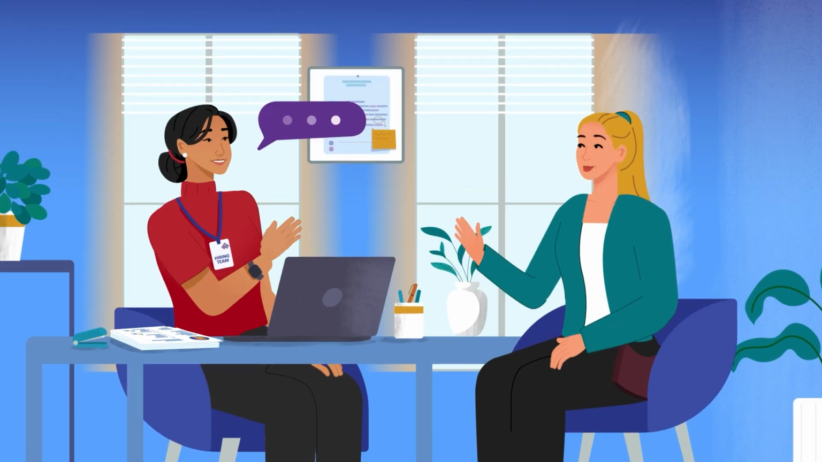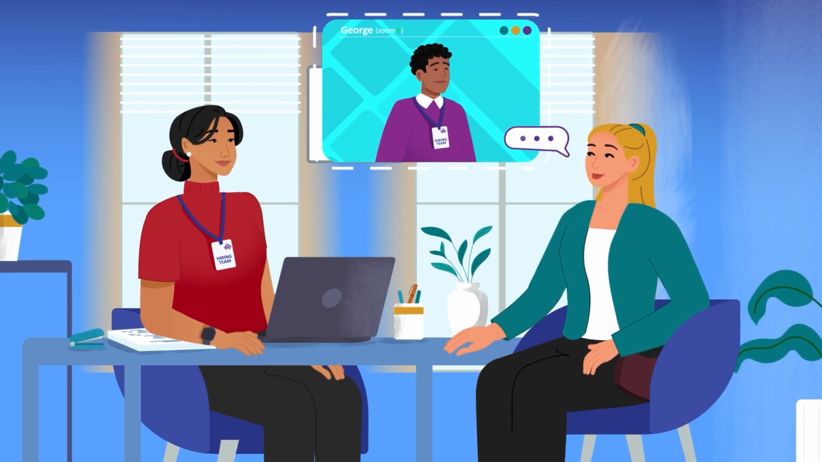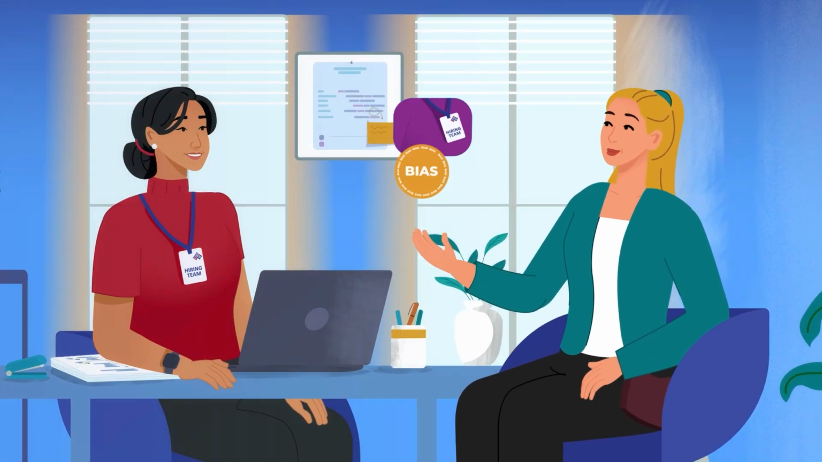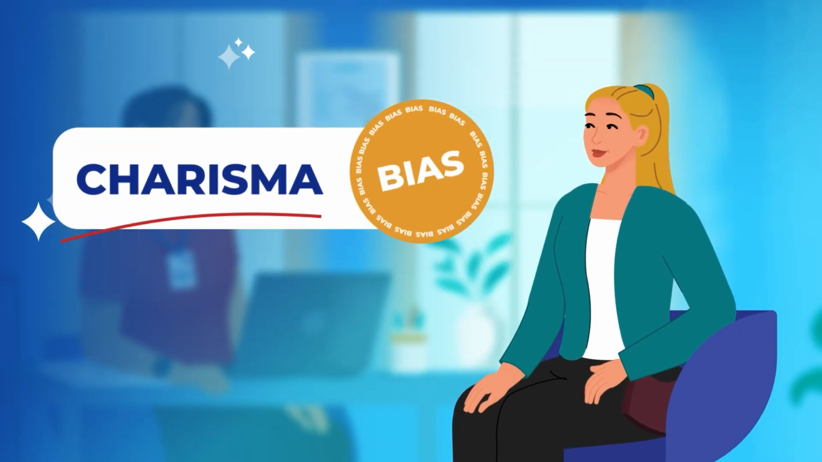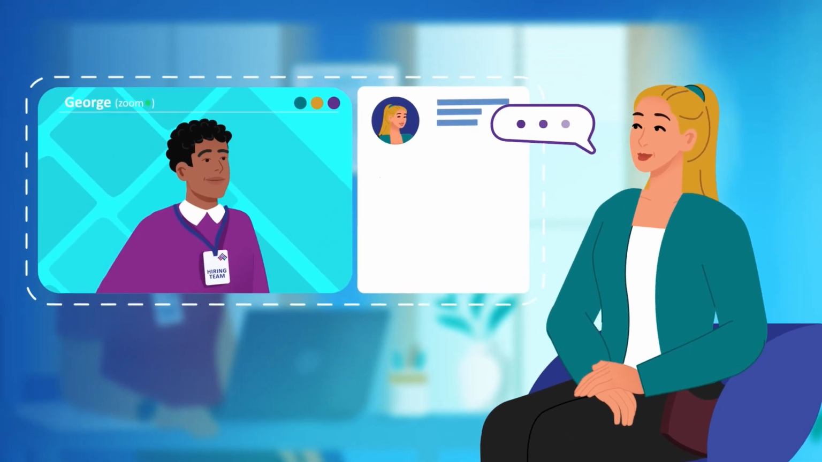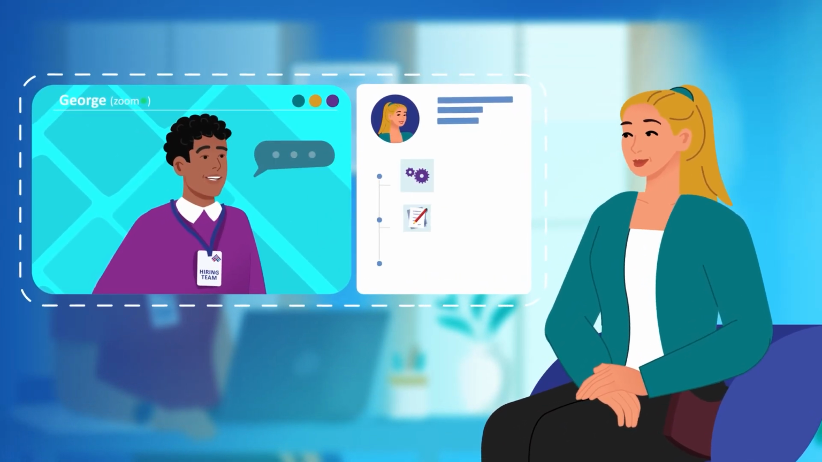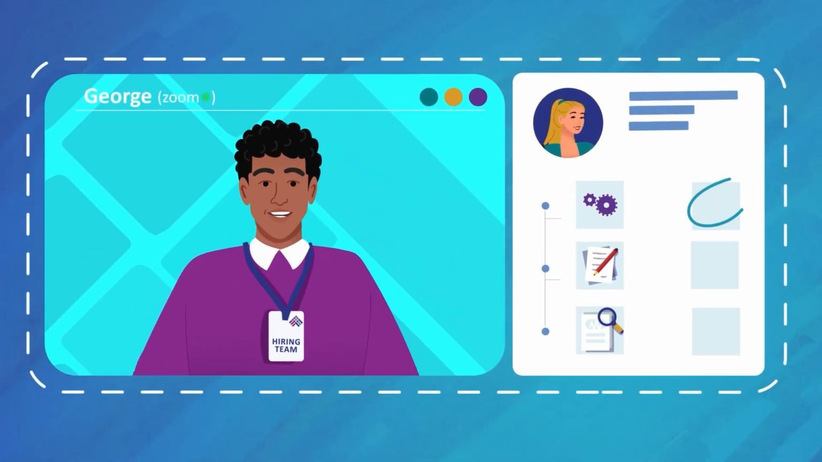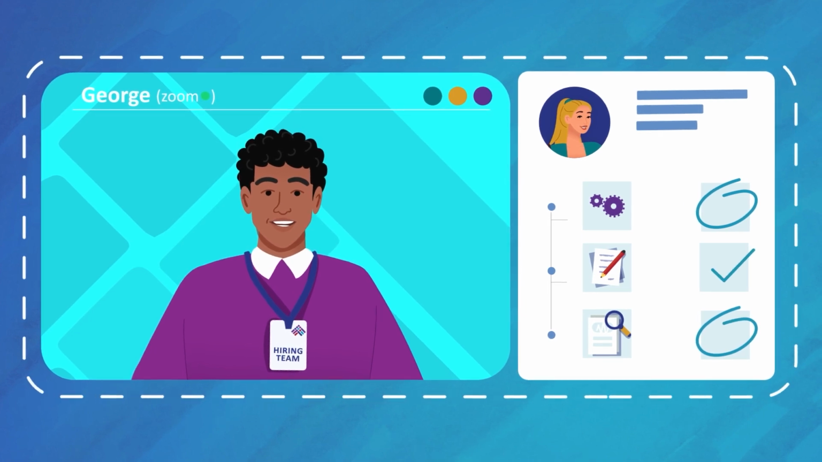Z observes that the candidate exudes confidence and speaks with a commanding presence. This is charisma bias, keeping her engaged in the conversation. George also notices that, but decides to focus more on the candidate's capabilities and qualifications rather than how they speak or come across.